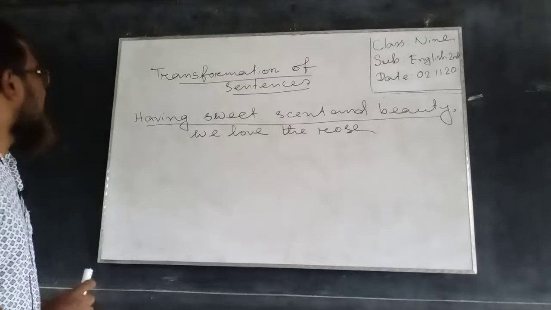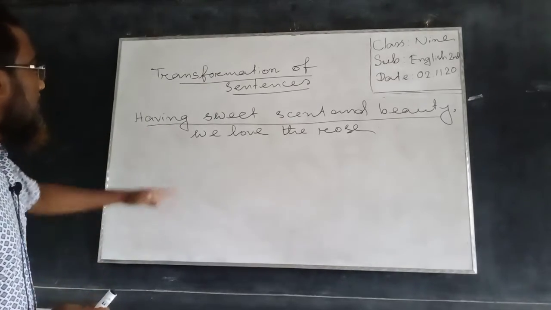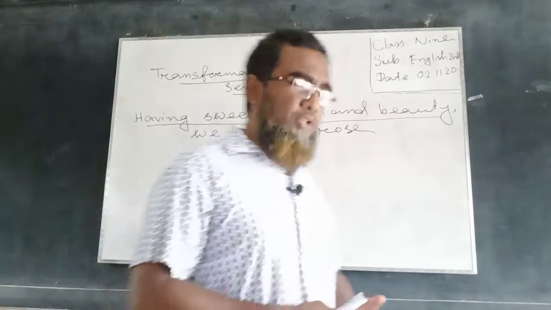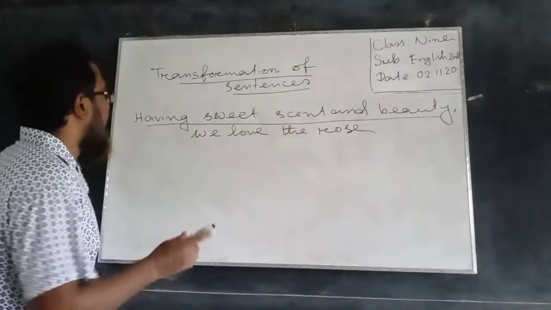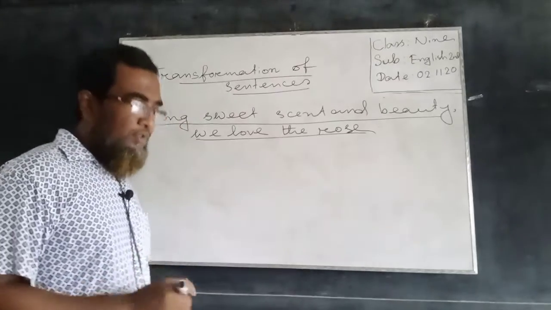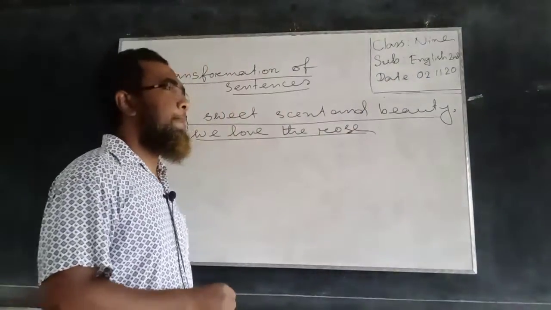Here we can find a non-finite verb, having. The other part is we love the roads. This part is a clause and it is a principal clause. So this sentence has only one principal clause, so this sentence is also a simple sentence.